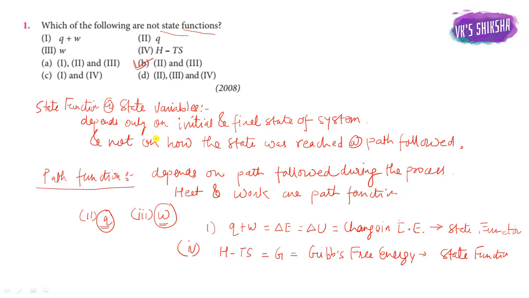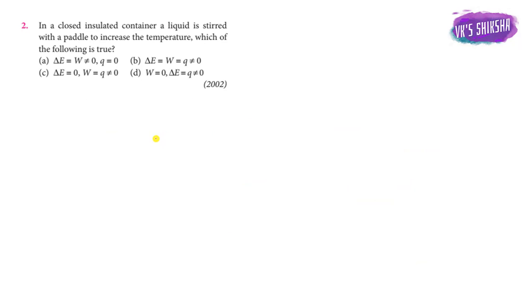Okay, next question, second question is: in a closed insulated container a liquid is stirred with a paddle to increase the temperature. Which of the following is true? Okay, so here options A, B, C, D are given. So in a closed insulated container, for example this is the closed insulated container with some paddle work, this is insulated, here liquid is present, to increase the temperature.